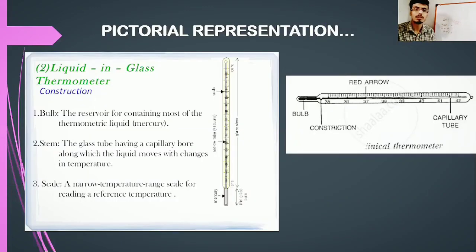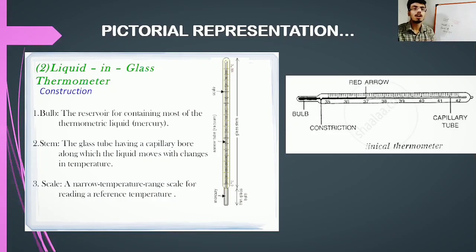So you can see the pictorial representation. There is a bulb, and a narrow capillary tube is running inside it, and there is a calibration with a few scaling and markings. Bulb: the reservoir for containing most of the thermometric liquid called mercury. Stem: the glass tube having a capillary bore along which the liquid moves with changes in temperature. And the scale: a narrow temperature range scale for reading a reference temperature. This is the pictorial representation of a thermometer.